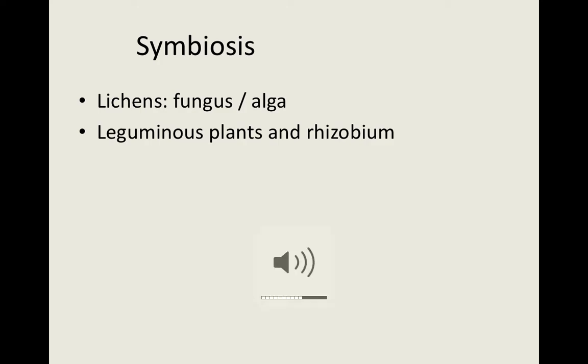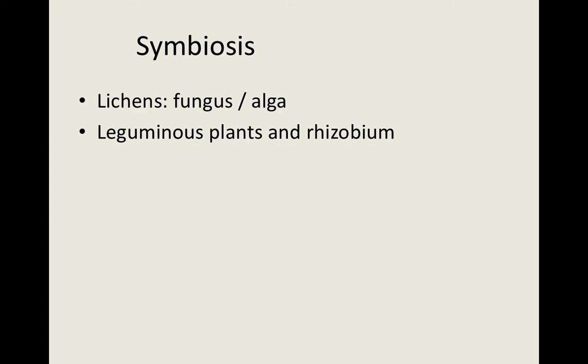Good morning, dear students. In the previous class, we studied the saprophytic mode of nutrition in fungus and mushroom, and symbiosis. Under symbiosis, we have two types. Under that, we studied the first type of symbiotic organisms, that is lichens.